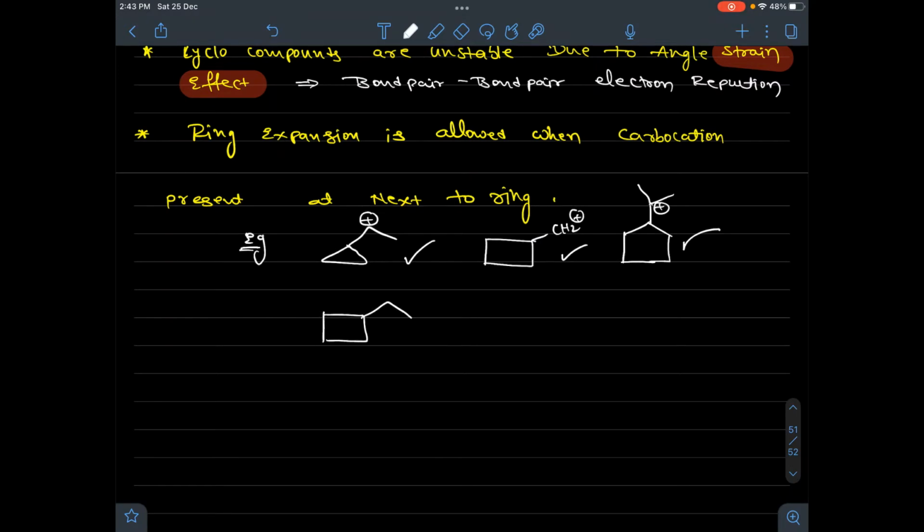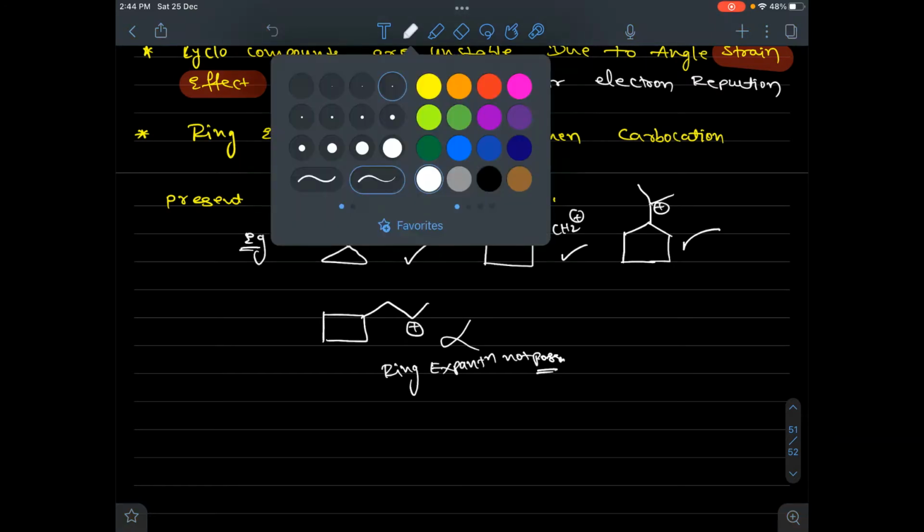But in this example, you see, positive charge is present next to next of the ring. This is next carbon of a ring. This is next to next carbon of the ring. So in such case, ring expansion is not possible. So you have to check for ring expansion only when it is possible. The carbon atom present next to ring has the positive charge, then ring expansion takes place.